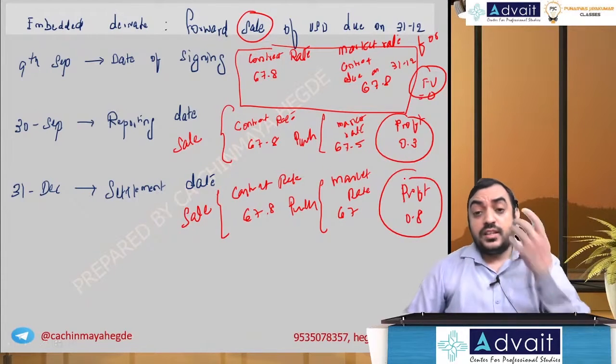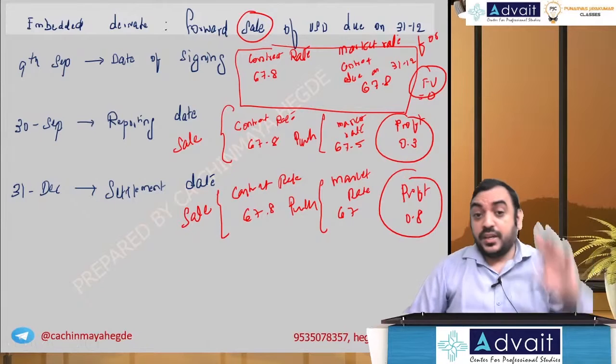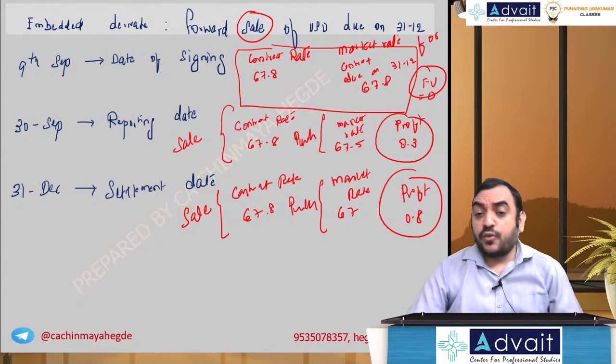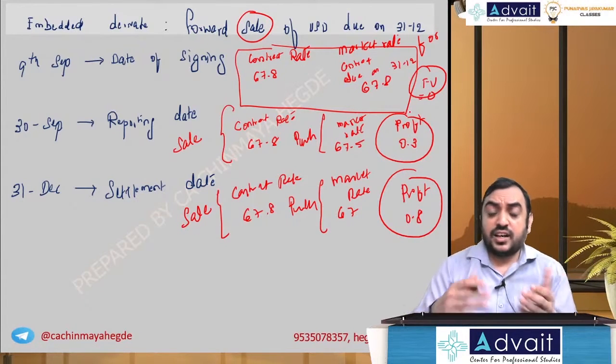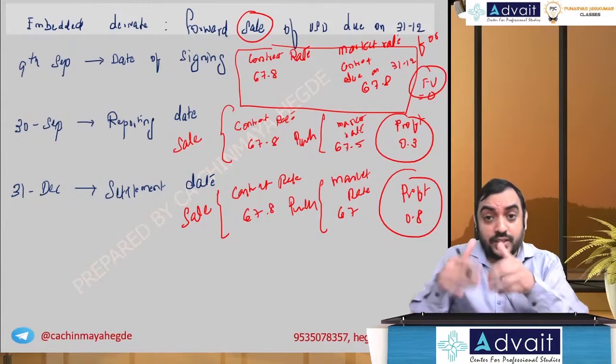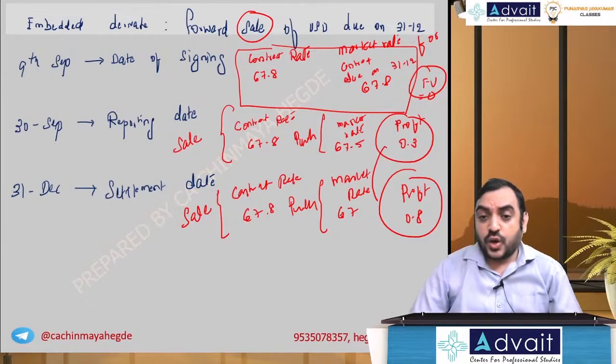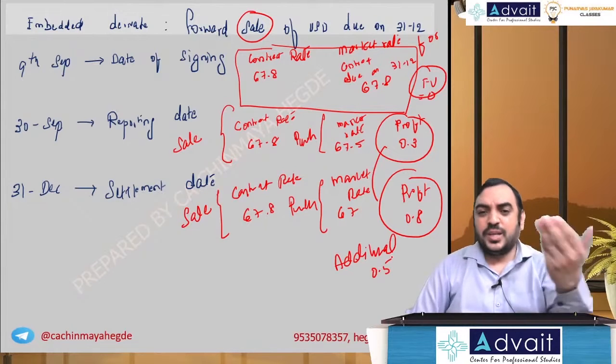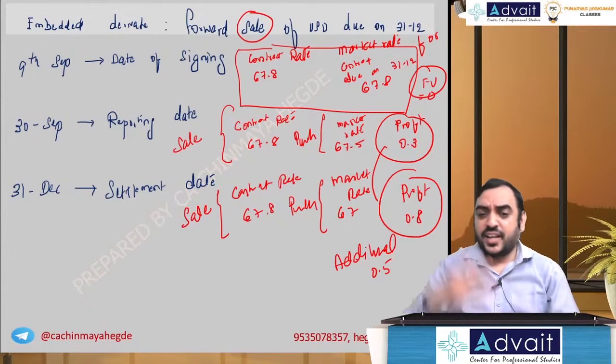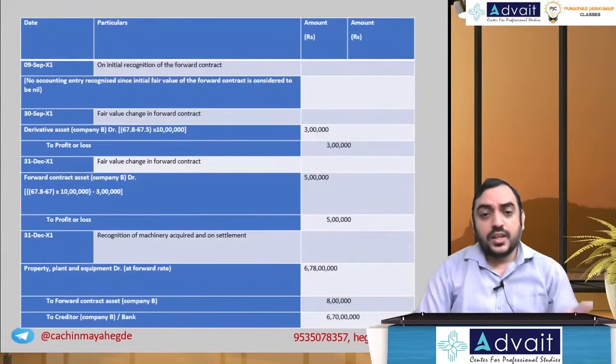But remember, this is cumulative profit from the beginning, out of which 0.3 has already been accounted. This is like a fair value as on date, the fair value of the asset as on date, but 0.3 is already accounted. So the additional profit to be accounted is 0.5. So basically 0.3 I accounted earlier, 0.8 now. So effectively I have 0.5 to be accounted on 31st December. Okay, let's see what journal entry they have passed.